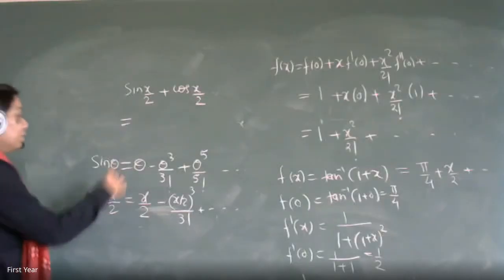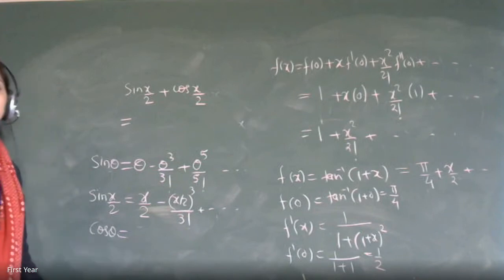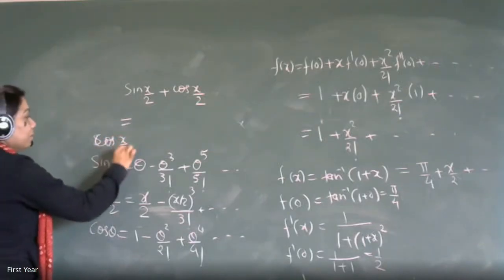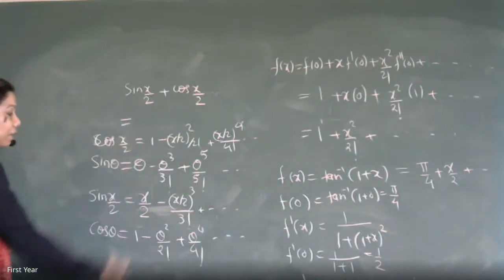Very good. Now what is the formula for cos theta? Cos theta is an even function. Who will tell me? 1 minus theta square by 2 factorial plus theta raised to 4 by 4 factorial minus theta raised to 6 by 6 factorial. Yes. So what will be the expansion for cos x by 2? 1 minus x by 2 whole square upon 2 factorial plus x by 2 raised to 4 upon 4 factorial.